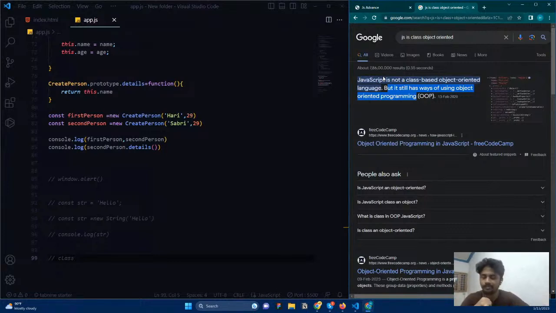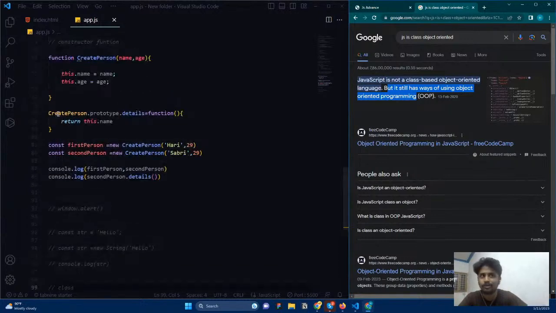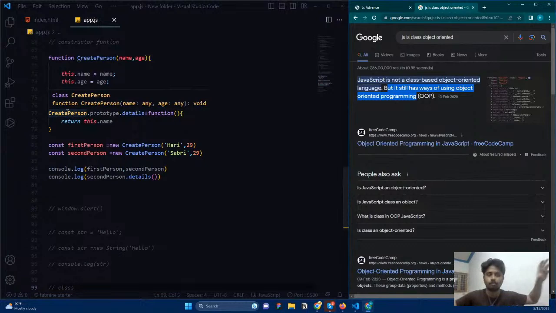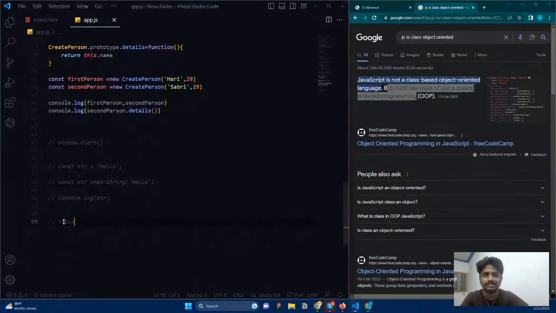If you know some other programming language, probably you will understand what I'm saying, which means classes are an actual thing in some other programming languages. So an actual concept is there for classes. But here in JavaScript, classes are not a concept, just a syntactic sugar for prototype inheritance. Right now, we are using a very big, lengthy prototype dot function like this, right? To reduce the syntax only, we have classes, not a concept. So that is why JavaScript is not a class-based programming language.